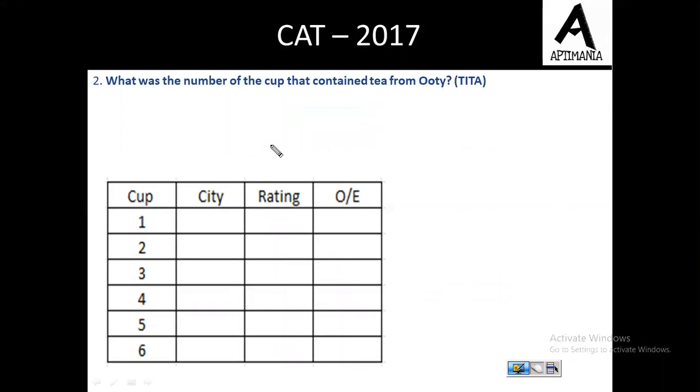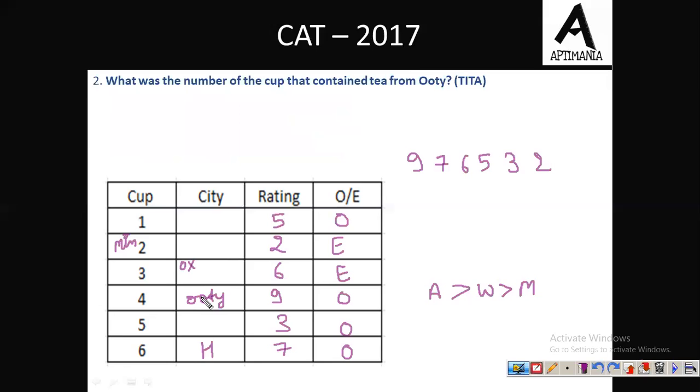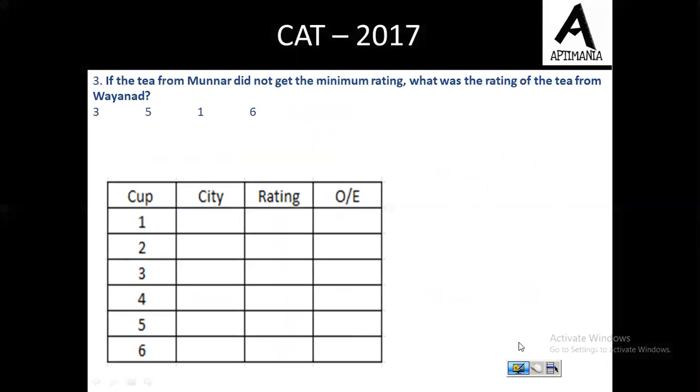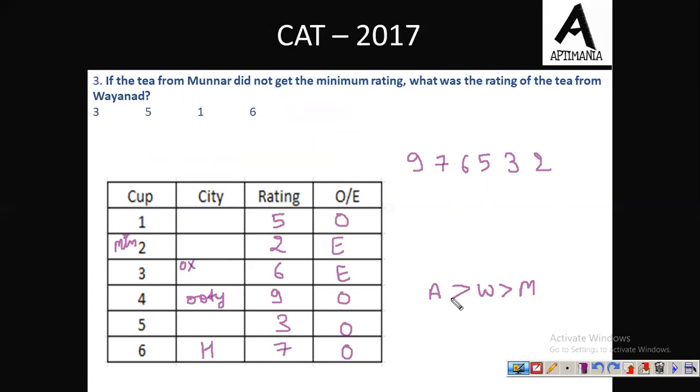Okay, what was the number of the cup that contained tea from Ooty? The Ooty one was in cup number 4. So the correct answer to this question is 4. Fine. So third question of this set: if the tea from Munnar did not get the minimum rating, then what was the rating of the tea from Wayanad?